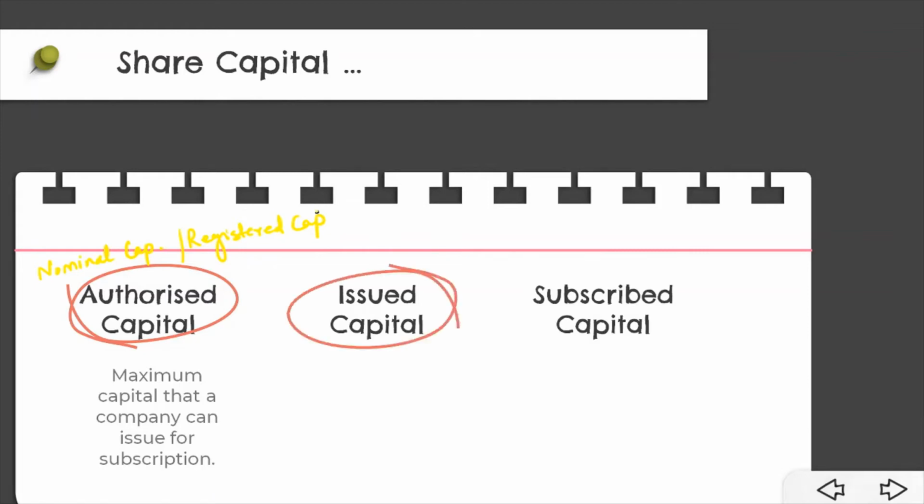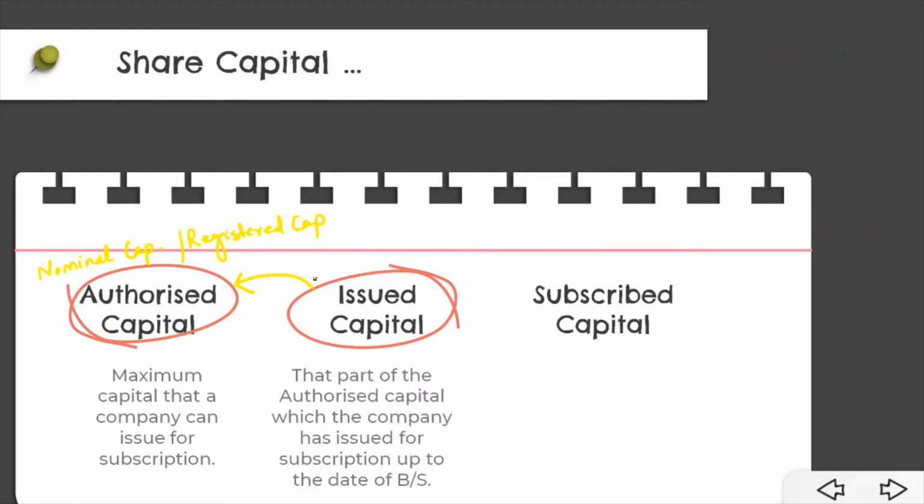Now let's come to the issued capital. Issued capital means such capital as the company issues from time to time for subscription. So basically issued capital is that part of authorized capital which has been offered to the public for subscription. Out of the total registered capital, it depends upon the company how much capital it wants to raise by the issue. They can either raise the full amount or half of it, or as per their own needs they can issue. So issued capital is that part of authorized capital that has been offered to the public for subscription, which the company has issued for subscription up to the date of balance sheet.